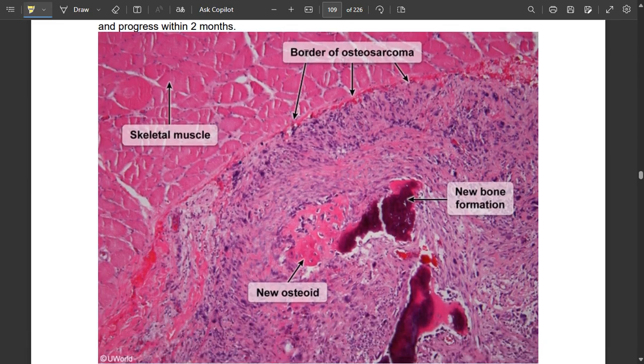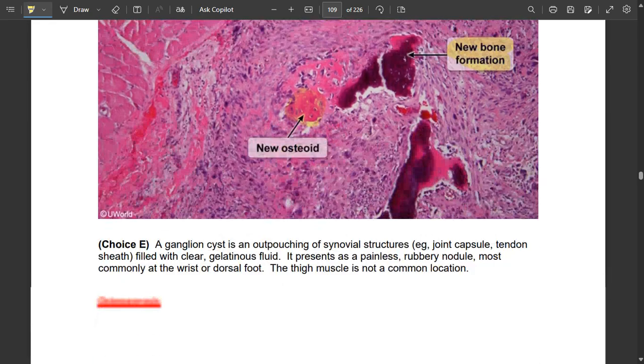So it is a skeletal muscle border of osteosarcoma. It looks like this, and there is no osteoid formation. Osteosarcoma has more osteoid formation. There is no new bone formation here.